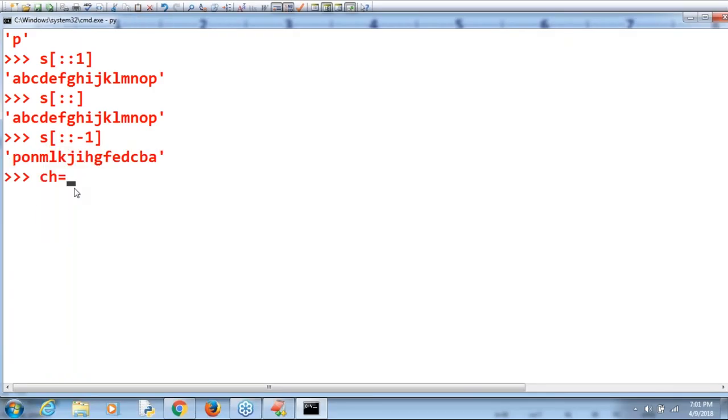Where is the proof for that? ch = 'a', then type(ch). What is the answer by default? You are going to get class str. You people should be aware it is the str type. So the conclusion is, in Python we can represent char values also by using the str type only, and hence explicitly the char data type is not available. Remember that, sir. That's all.